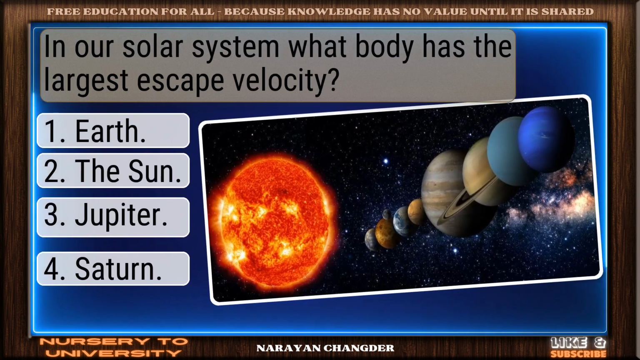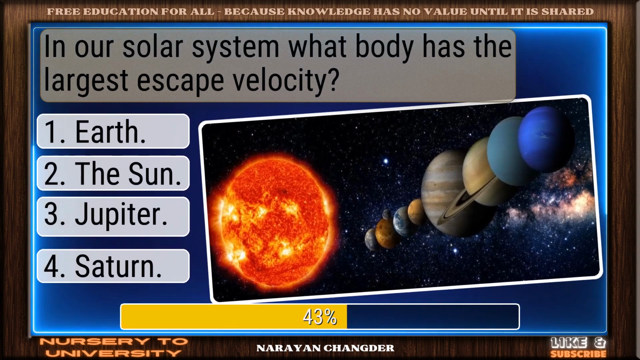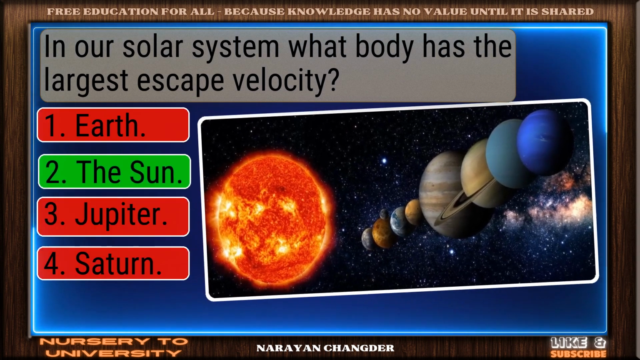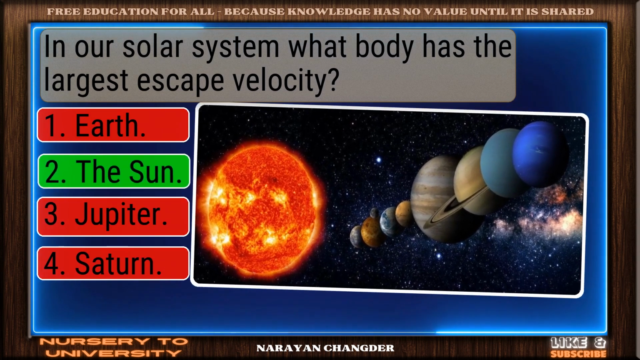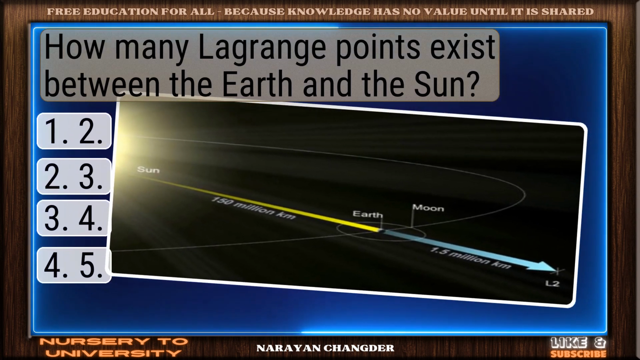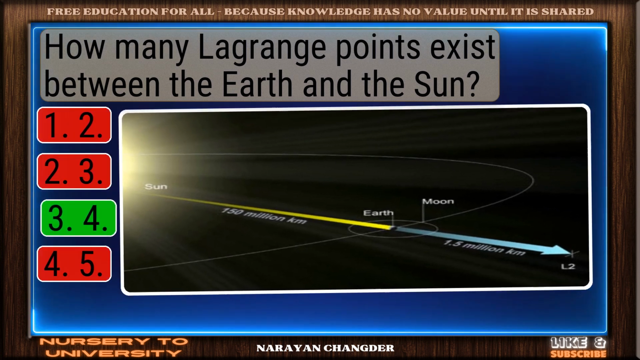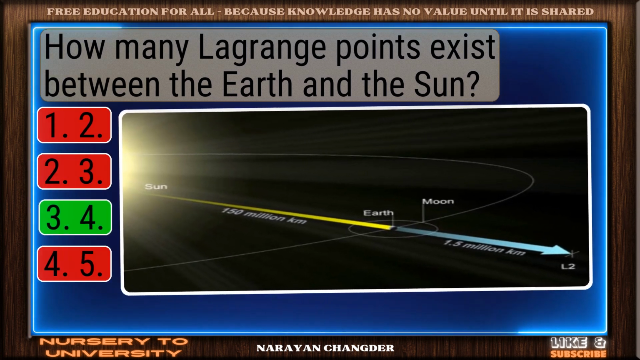In our solar system, what body has the largest escape velocity? Correct. The Sun is the right answer. How many Lagrange points exist between the Earth and the Sun? Bravo! 4 is the answer.